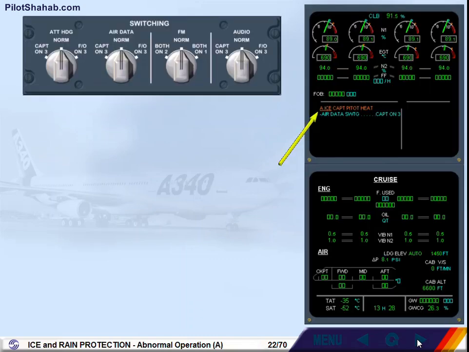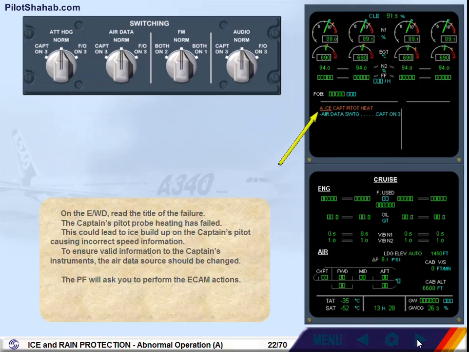On the engine warning display, read the title of the failure. The captain's pitot probe heating has failed. This could lead to ice build-up on the captain's pitot, causing incorrect speed information. To ensure valid information to the captain's instruments, the air data source should be changed. The pilot flying will ask you to perform the ECAM actions.